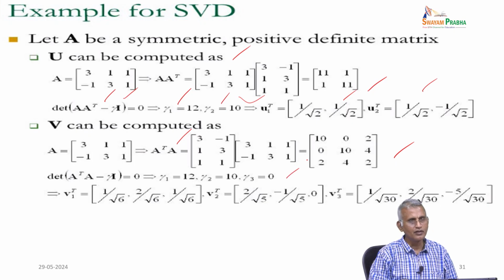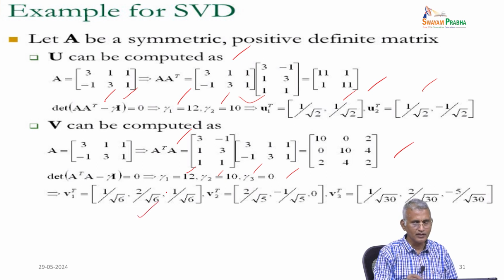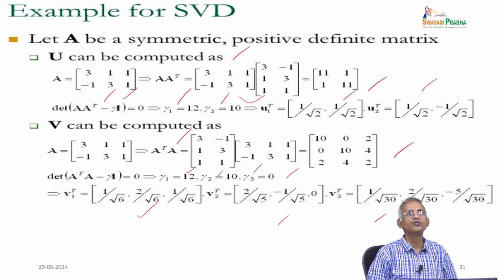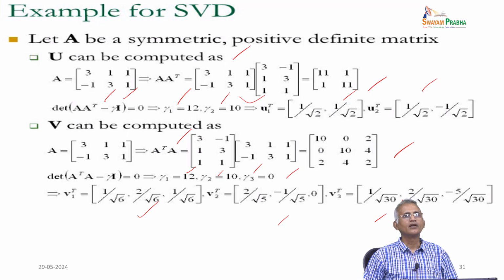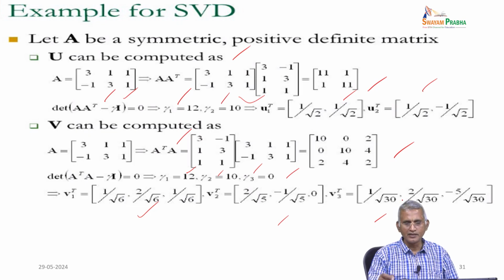So, once you get A transpose A, then the determinant of A transpose A minus lambda I equal to 0. We have lambda 1, lambda 2, lambda 3, or the 3 eigenvectors generated. Based on the eigenvectors corresponding to these we can proceed. So, that is the inference we have learned: if the matrix is symmetric, you see the answer of this is symmetric and this is also symmetric.